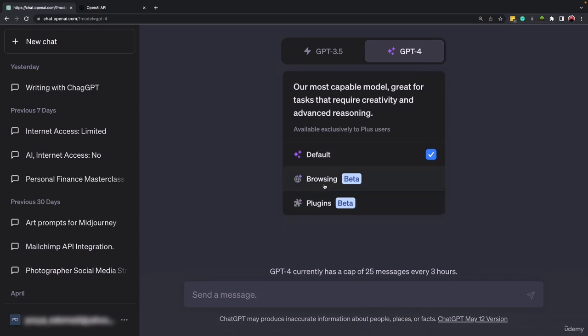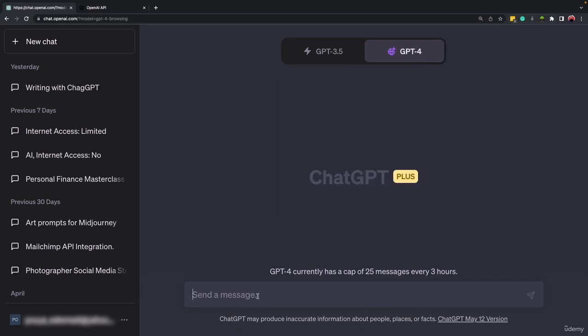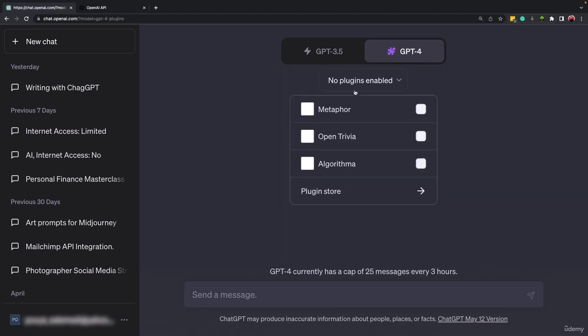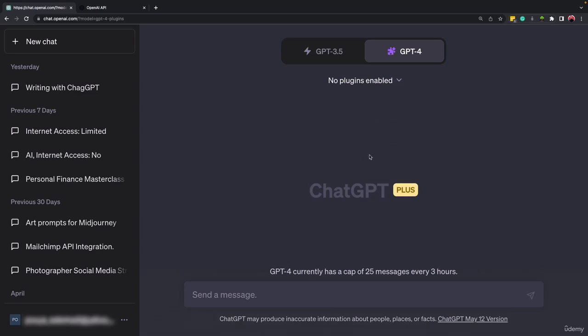If I select browsing and search something, and it doesn't have enough information about it, or if I ask ChatGPT to search online for it, it will go online and gather more information. And if I select plugins, I can select the plugin that I want to use, and I can use ChatGPT with that plugin to get the information and the content that I need.